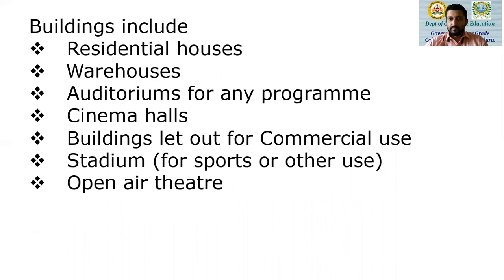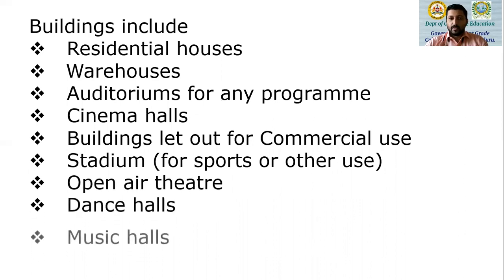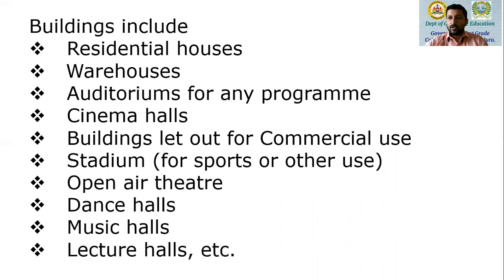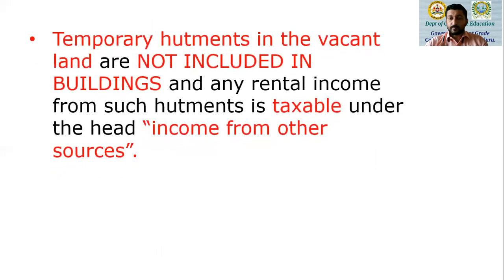Open air theaters, dance halls, music halls, lecture halls. A college can give one or two of its classrooms to a company for, say, campus placement. That will also be treated as a building and income derived therefrom is taxable under the head house property.